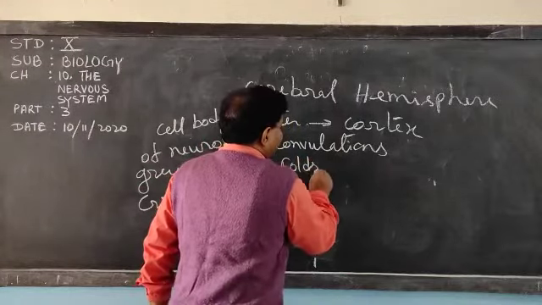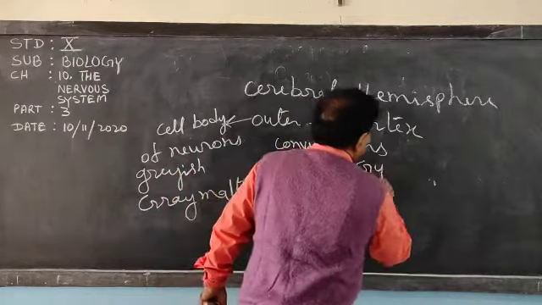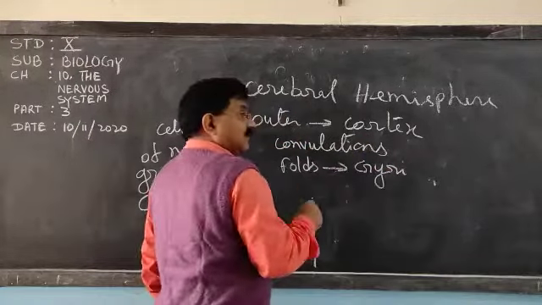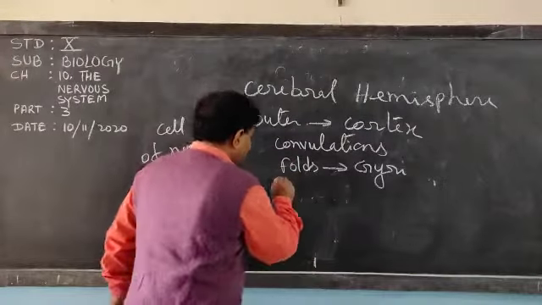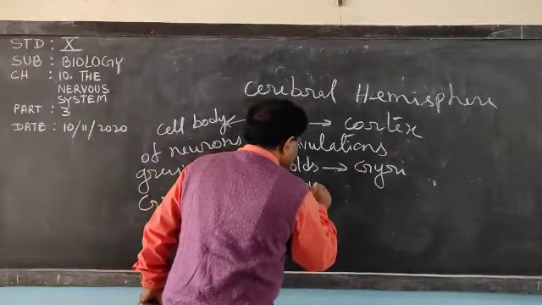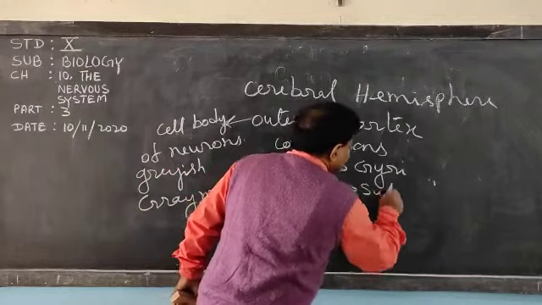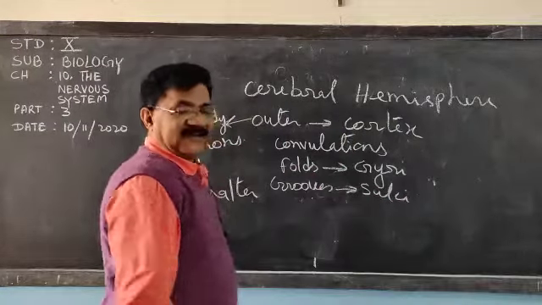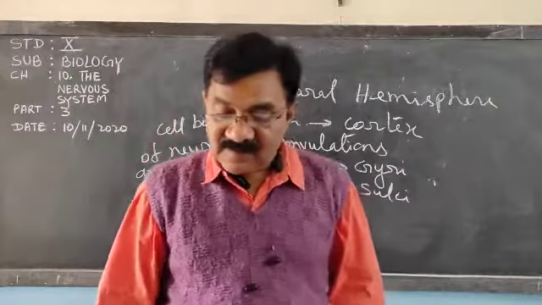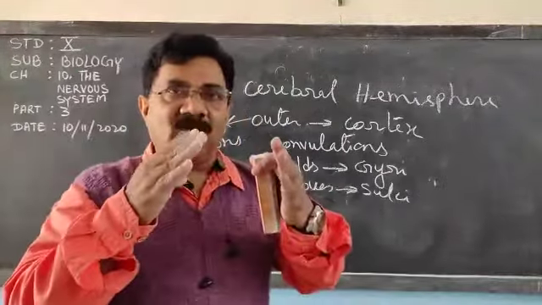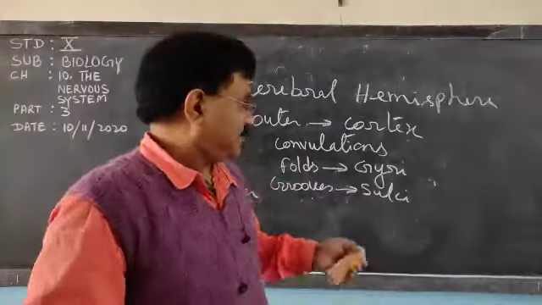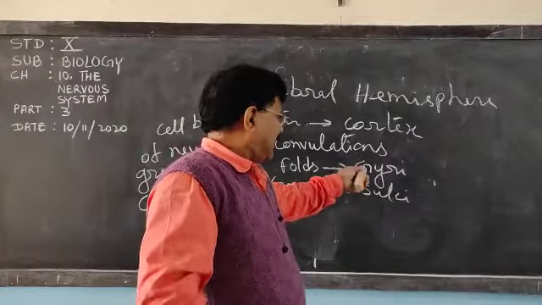Folds of the convolutions are called gyri and the grooves are called sulci. So this part is clear.